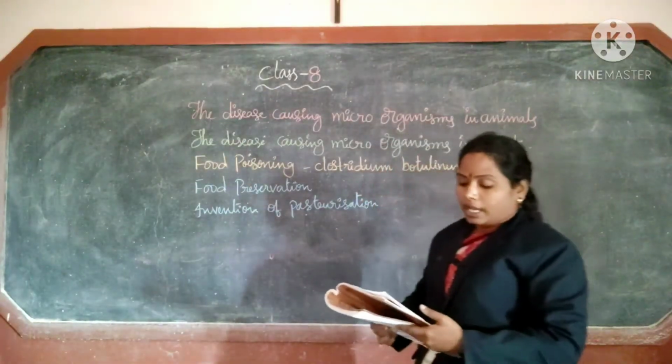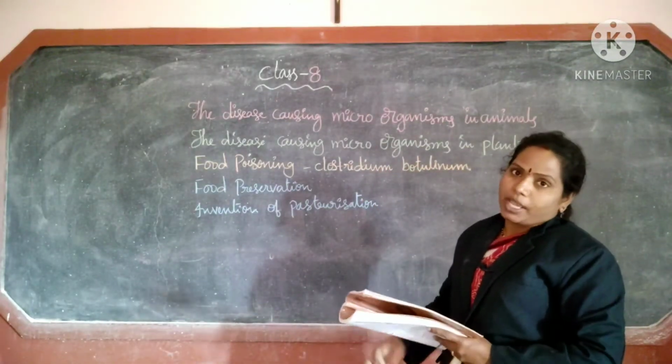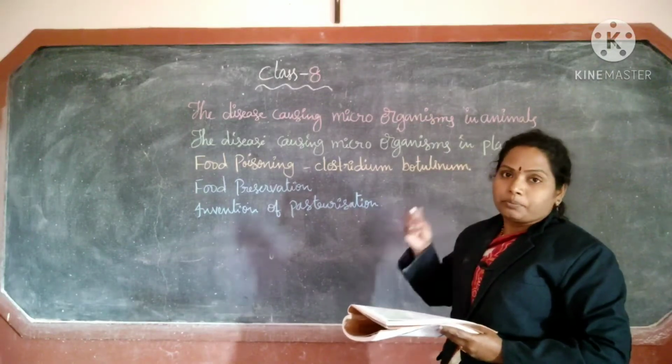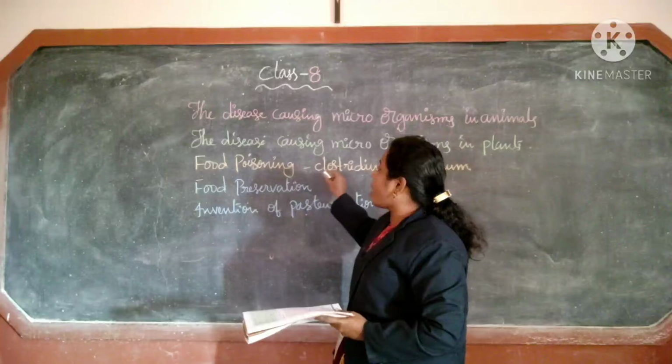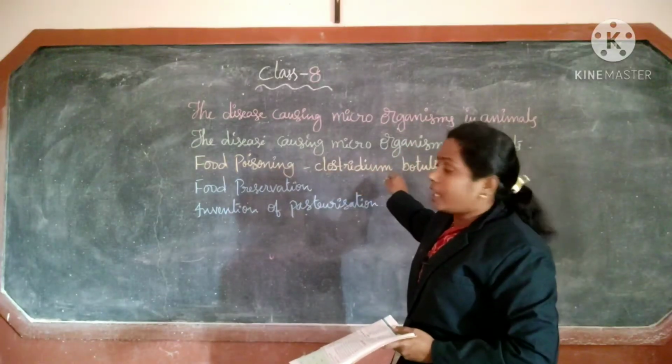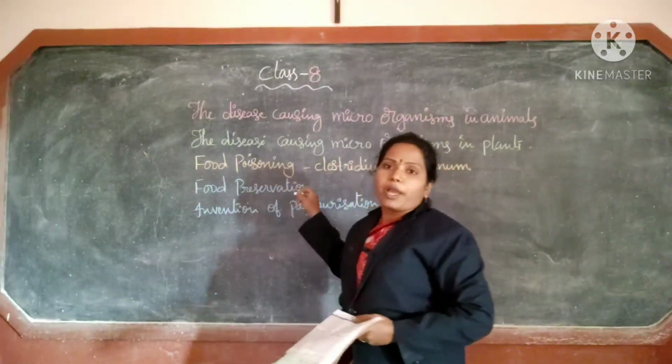Sometimes you may have heard the news, or read in the newspaper, that some people were hospitalized by food poisoning. What is food poisoning?